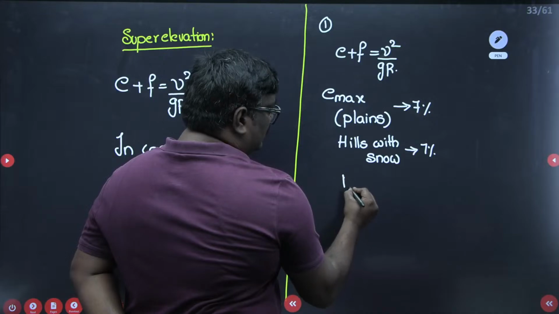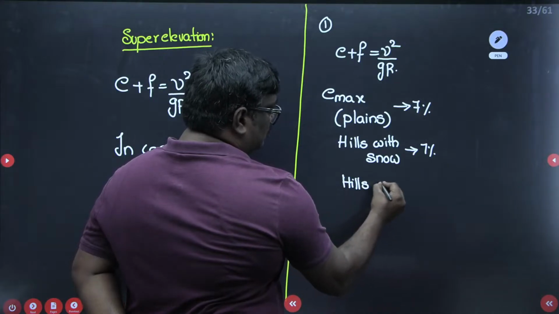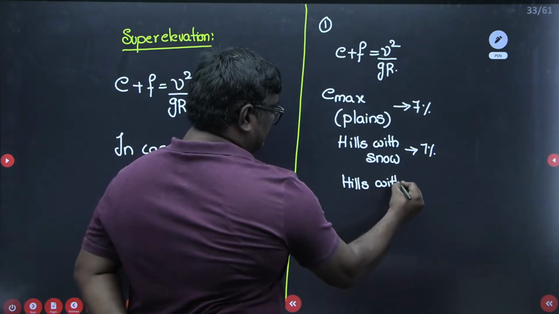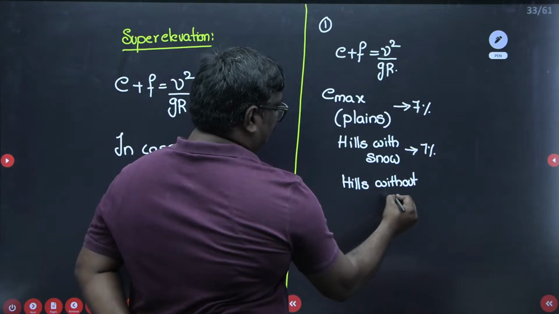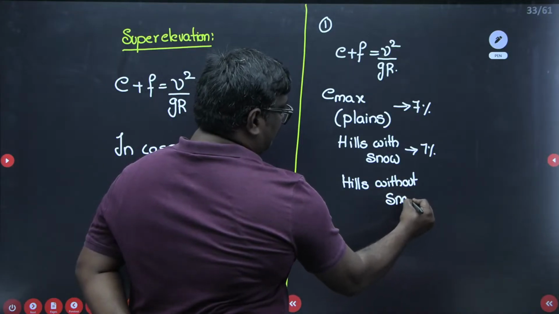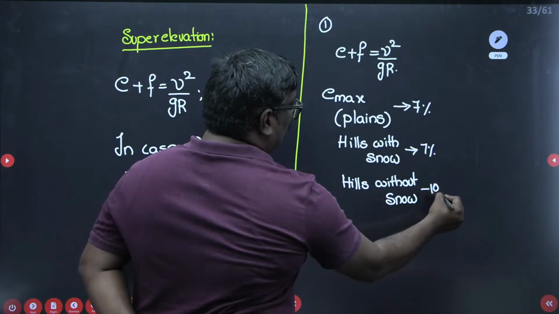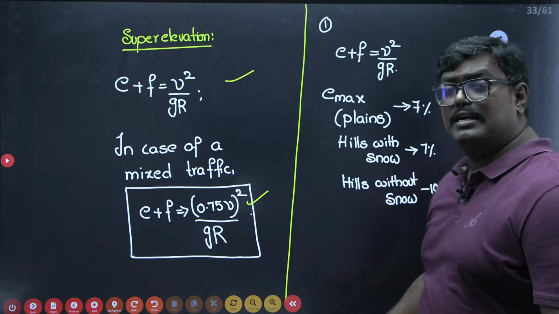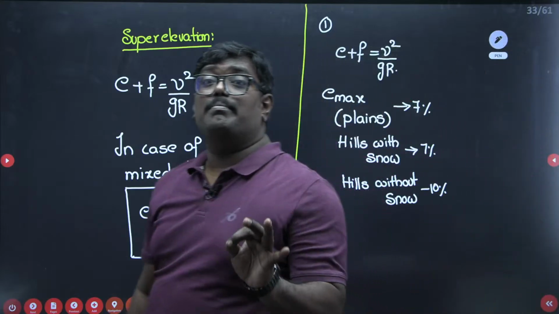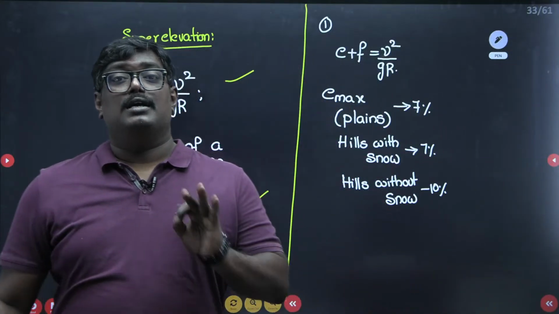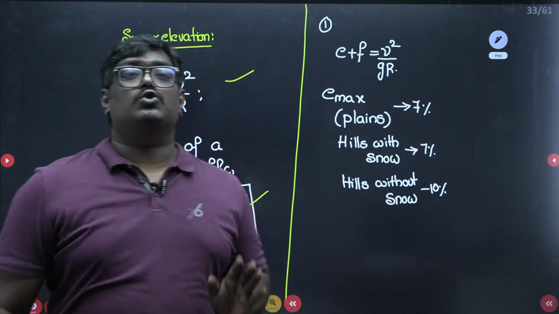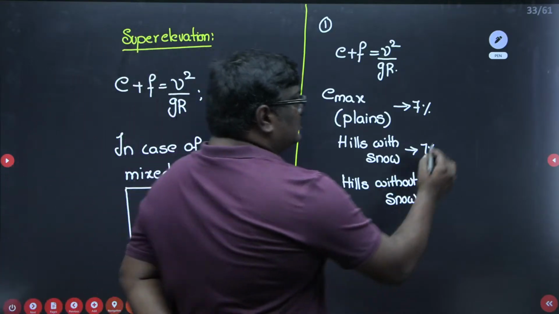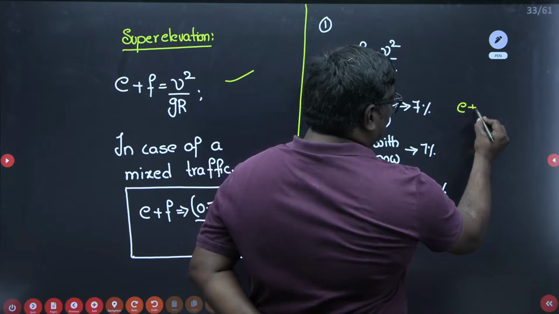Okay, hills without snow, you take it as 10 percentile. So you have to have an idea of this. What is this 7 percentile and 10 percentile? These are the maximum values of super elevation. See students, you have told here E plus F is equal to what, sir?